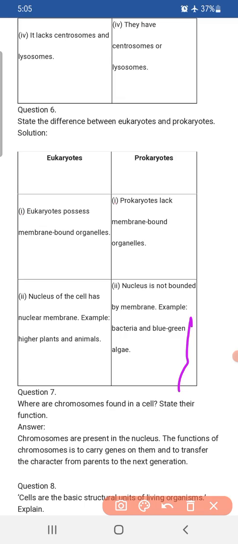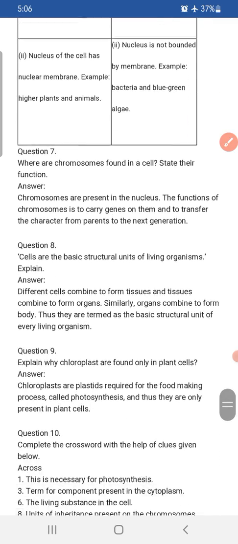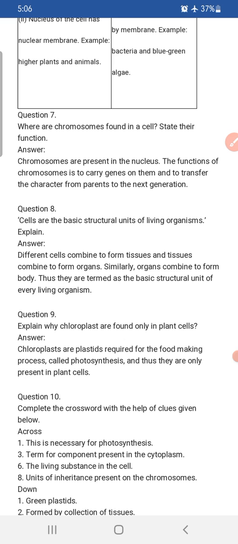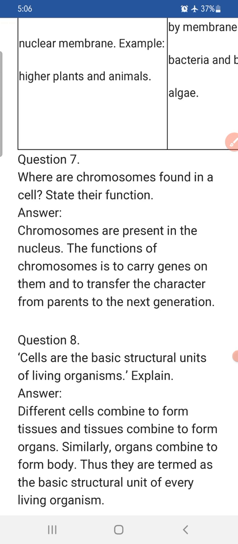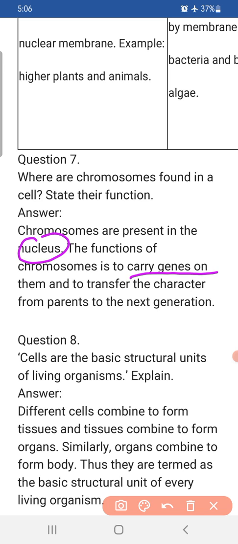Now moving to question number 7. Where are chromosomes found in a cell and state their function? So children, where are the chromosomes found? Chromosomes are found inside the nucleus of the cell, right? And what is the function of the chromosomes? Chromosomes carry genes on them and transfer the characters from parents to the next generation. Whatever characteristics are inherited from the parents to their children, they are all set on the genes which are present on the chromosomes.